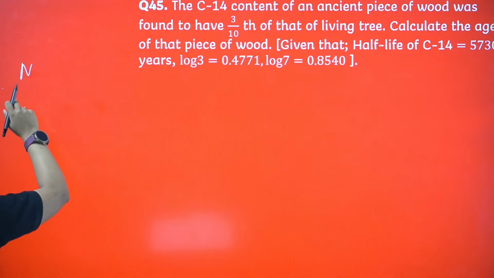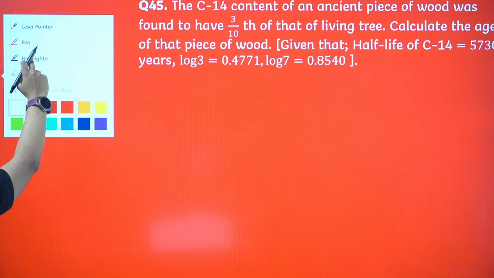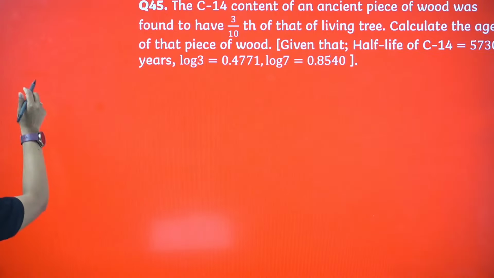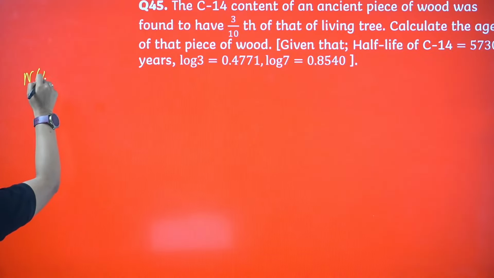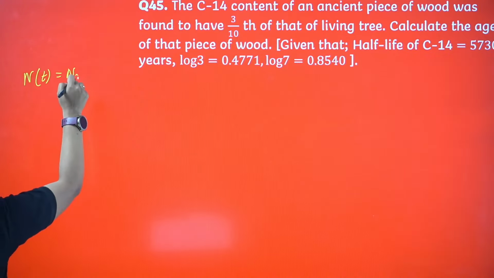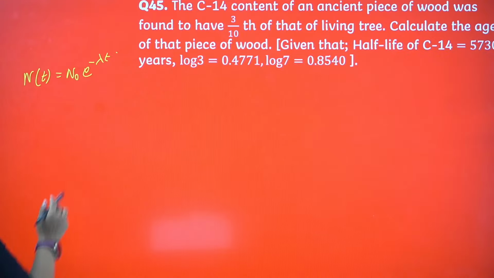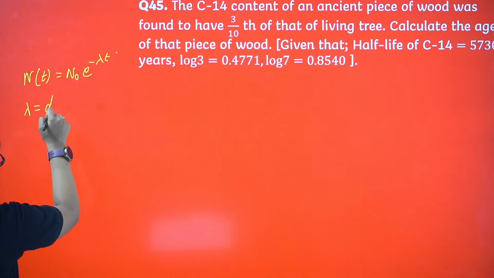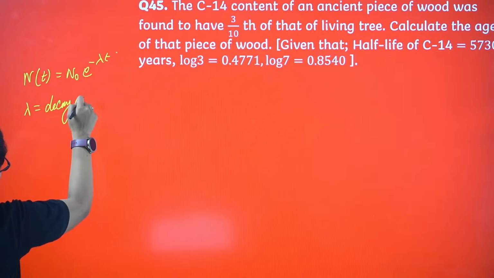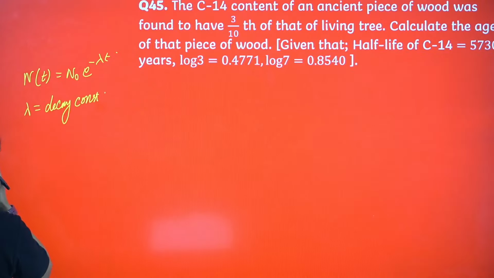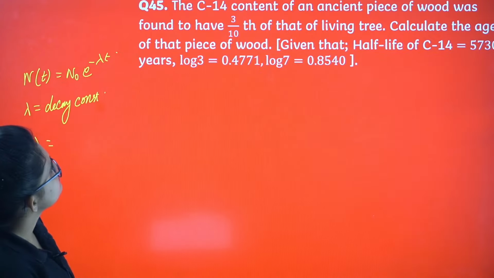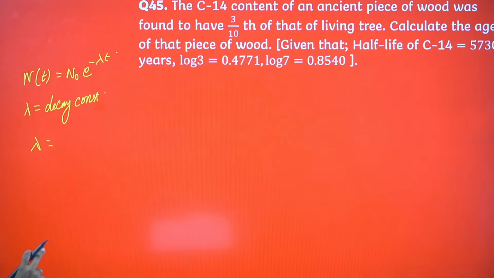My equation is something like N of t is basically N0 into e power minus lambda t. This is the equation, where lambda is the decay constant. Now if I proceed, they are giving the half-life, and log 3 value is given.